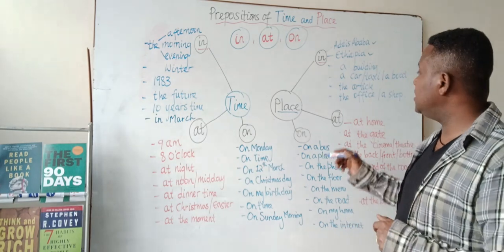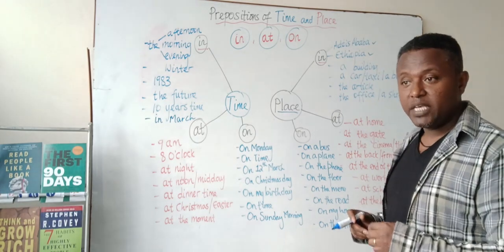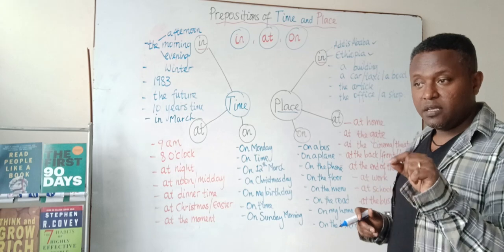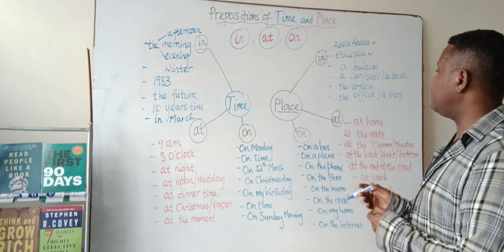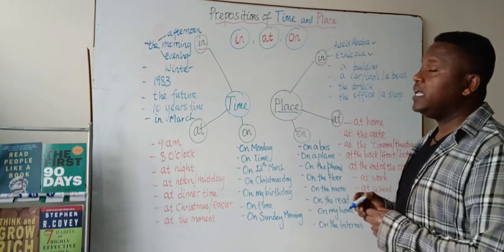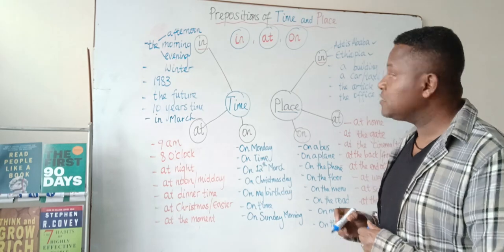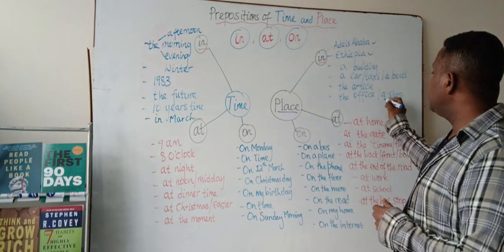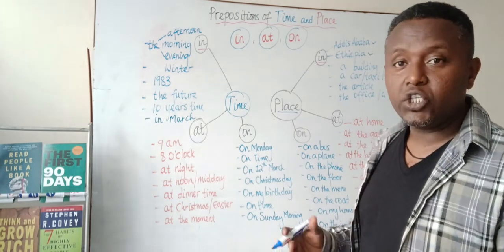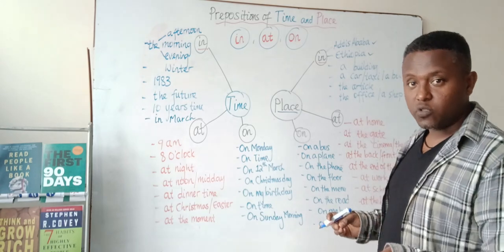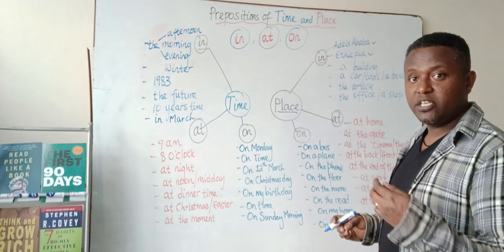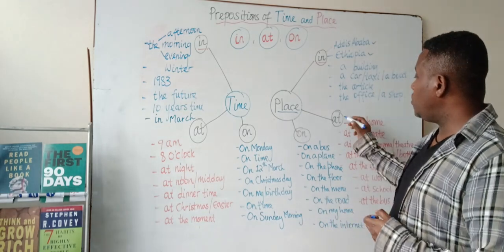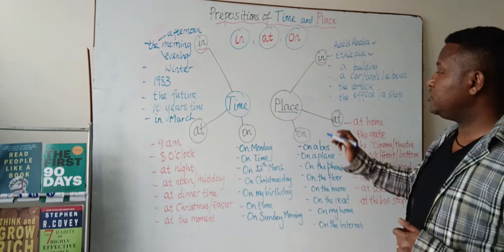I got it in the article, the article that you have read. And where are you? I'm in the office. Where are you now? I'm in a shop. So how about at in relation to place?